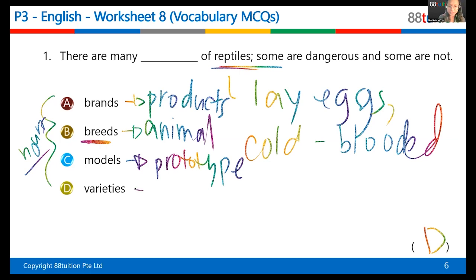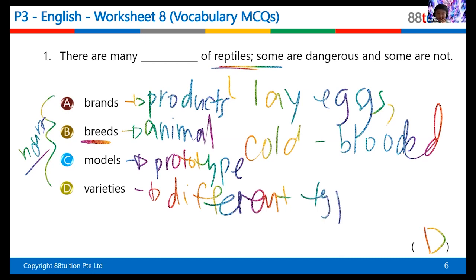And of course, varieties means different types. Yes, Elias? Like a blueprint. Yes, a model, but more than a blueprint, because you can literally see it physically, like a small model. In school, sometimes you all use plasticine, the 3D kind. Have you all done a science experiment where you put something inside a volcano and see it exploding? Those are models. If you use plasticine to build a small 3D dollhouse, those are all models, prototypes, small versions of the actual thing. So the good answer is D.